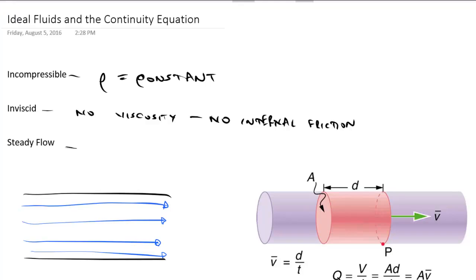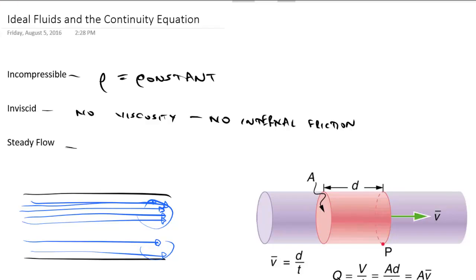Another thing with these flow lines really quickly is that if we put more of them together, this would not be very accurate for this pipeline, but if a bunch of them are grouped together, it means that the flow is faster. So this represents a faster flow than this does down there, the tighter they are grouped together, which will be important in the next video. So this is an ideal fluid. It's incompressible, it's inviscid, and it flows at a steady rate in time. It's not changing around.